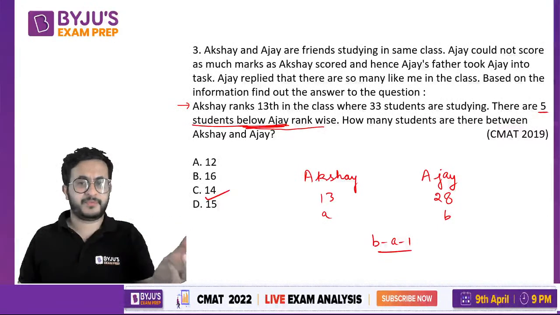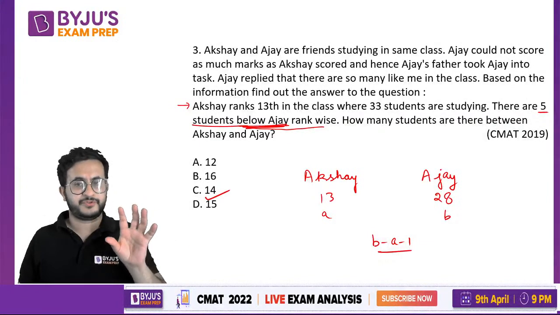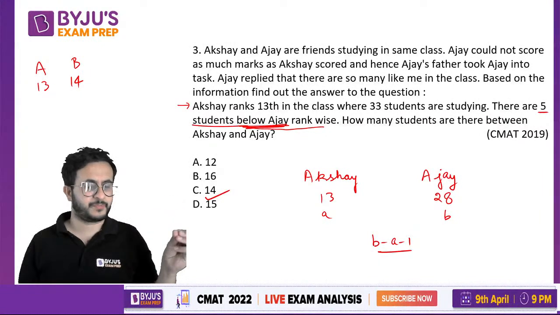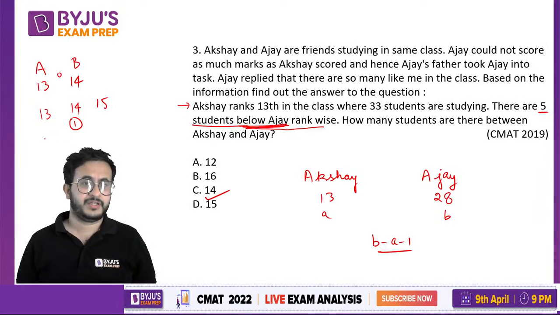Now, if you ever get confused whether we have to subtract one or not, I'll tell you a simple way, right? Instead of 28, let us take 14. A we took as 13, B as 14. Now you will get clarity on whether we have to subtract or not. How many students are between 13 and 14? Nobody. Right? Consecutive numbers. 13 and 15, there is one person which is rank 14. If it is 13 and 16, 14 and 15, two people in between.